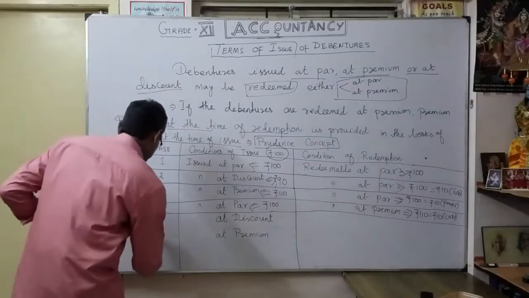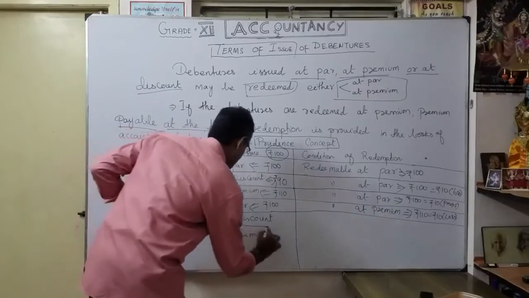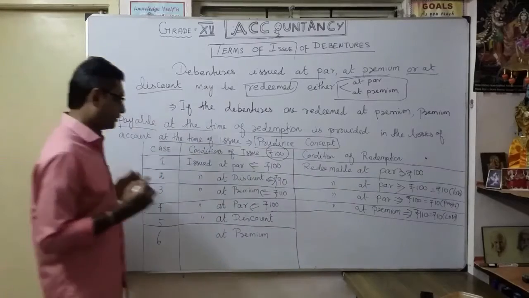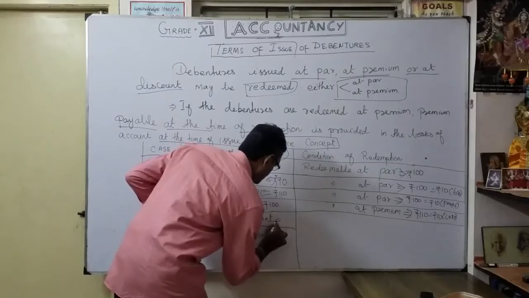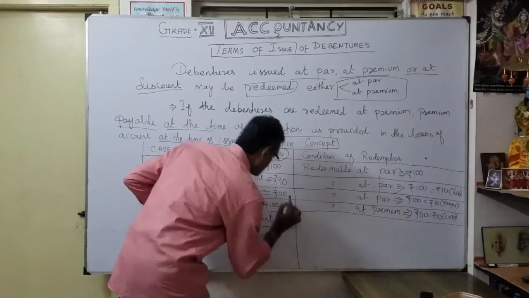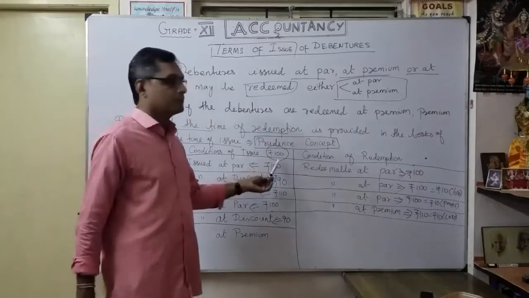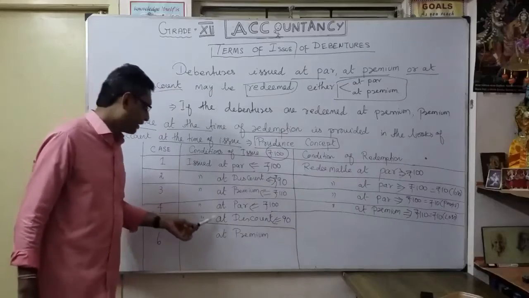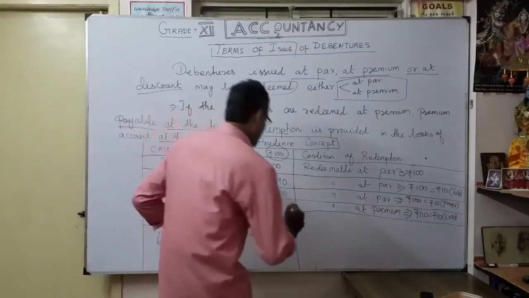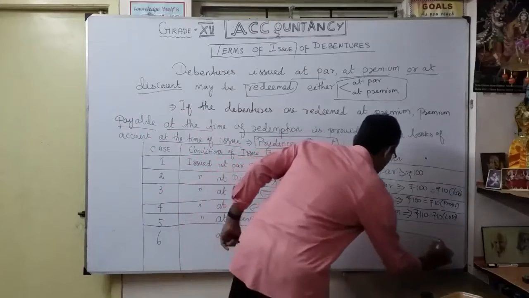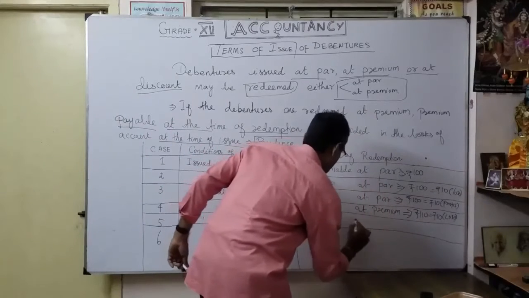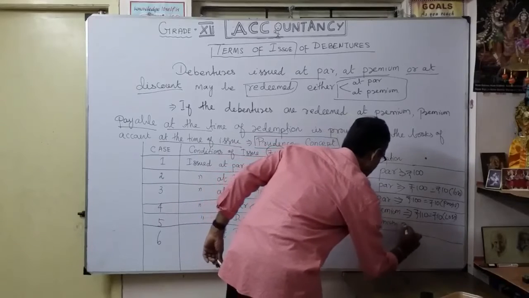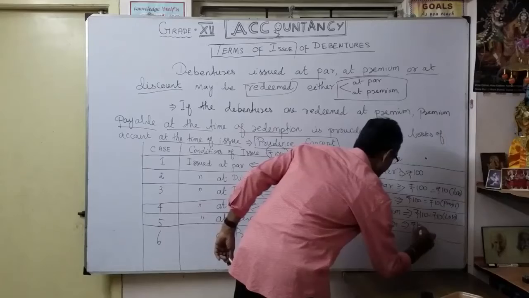Now the fifth case. Same. Here issued at a discount. That means what? I collected how much? 90 rupees. So as the face value of the debenture is 100 rupees, I collected 90 rupees because it was issued at a discount. But coming to the redemption, it's very interesting here. Redeemable at what? At premium. That means what? I am going to repay 110 rupees.